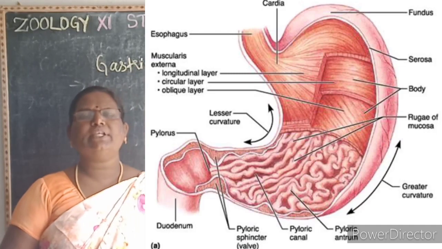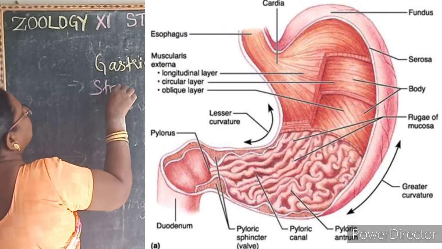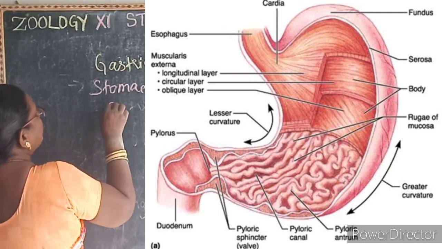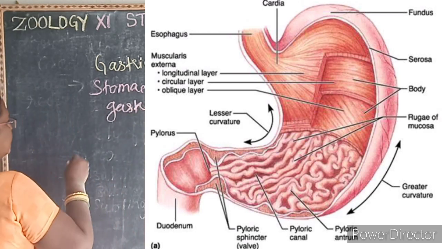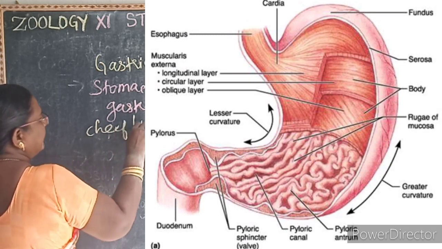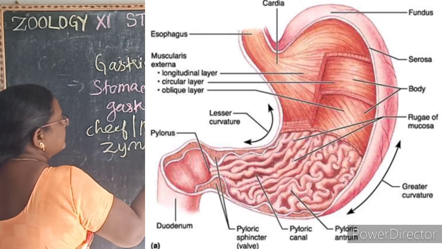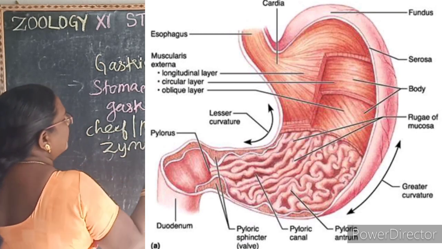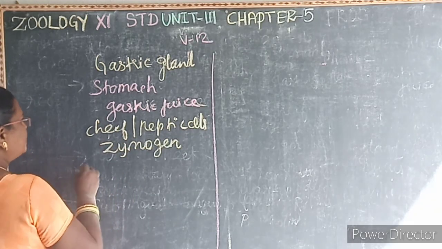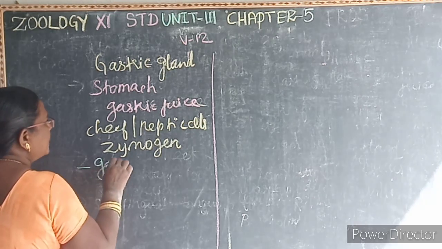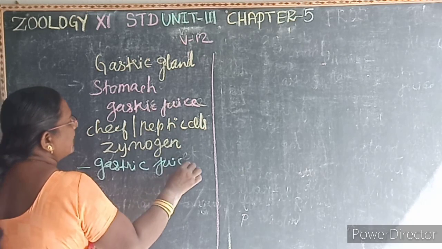Then next we will learn about the gastric gland. The wall of the stomach has gastric glands, which secrete the gastric juice. The chief cells or peptic cells or zymogen cells in the gastric gland secrete the gastric juice. All these are 1 mark questions. So which secrete the gastric juice? The chief cells or peptic cells or zymogen cells.